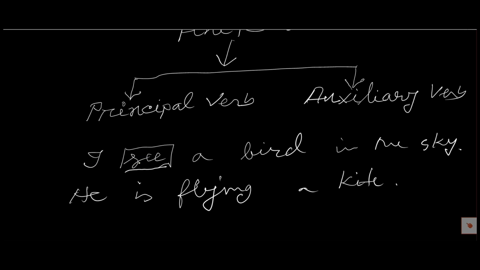And here fly with ing is the principal verb, and is is an auxiliary verb. So the principal verb shows the action of the subject or the state of being of the subject, and the auxiliary verb helps the principal verb according to the tense, person, narration, voice.